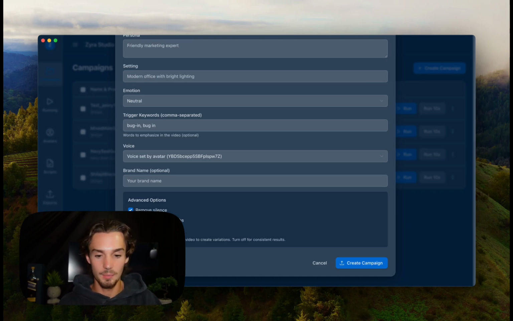To make it sound more human. And all that does is it enhances the script to make it make more sense. And then use randomization. All that is doing is kind of that aspect of shake. It's adding randomized filters onto the video to make sure it's different every single time. So that's kind of how you create a campaign.